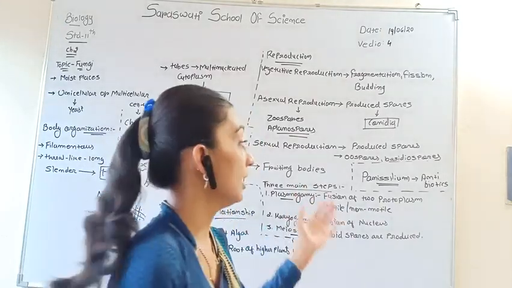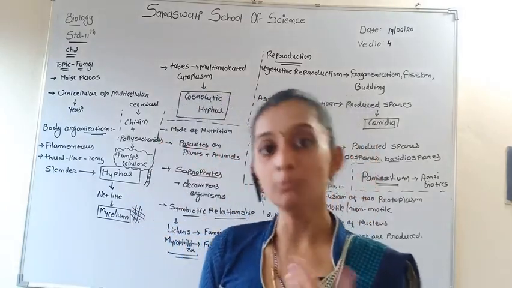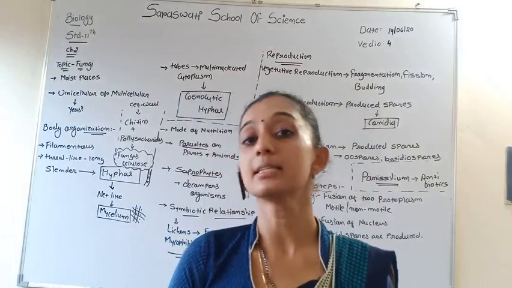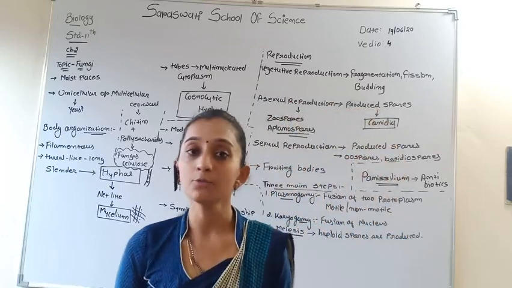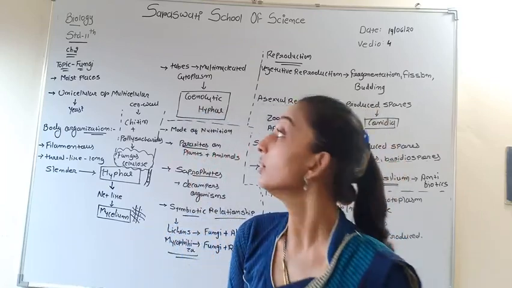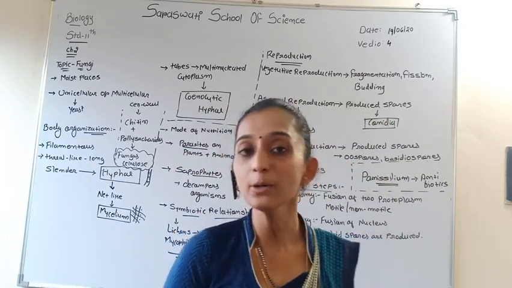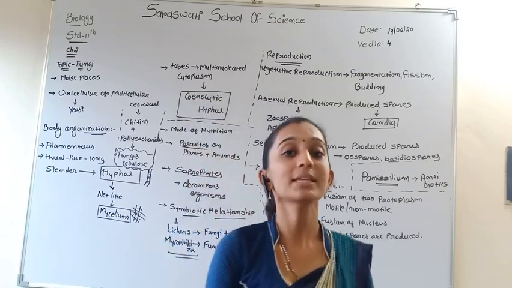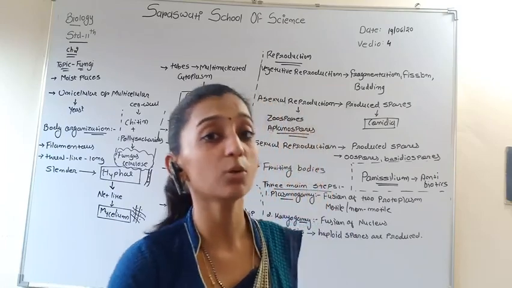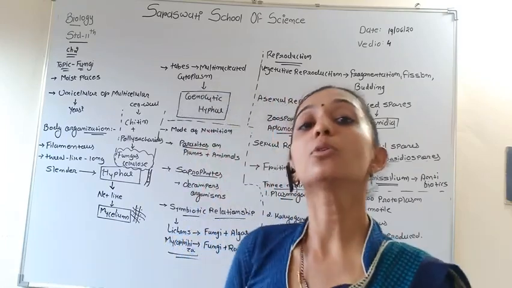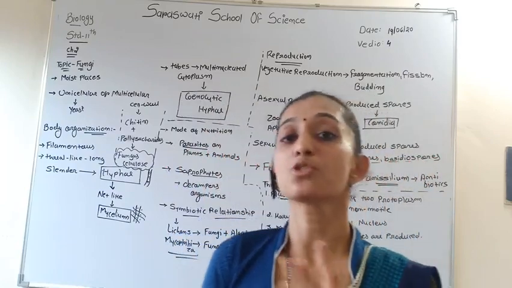So it is very useful, but it is very harmful for our crops. Puccinia disease occurs in wheat plants. So it is harmful and it is beneficial. The 4 groups: Ascomycetes, Phycomycetes, Basidiomycetes, and Deuteromycetes. In Ascomycetes, mushroom is also included, and you have to know that mushroom is a very useful edible fungus.